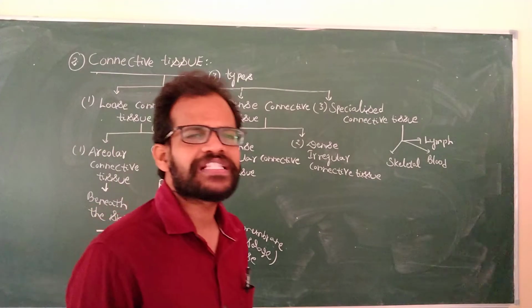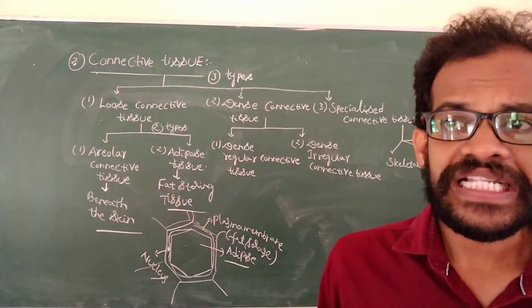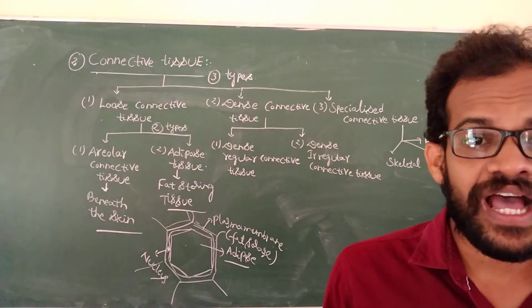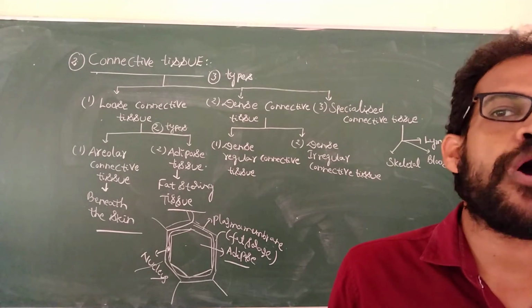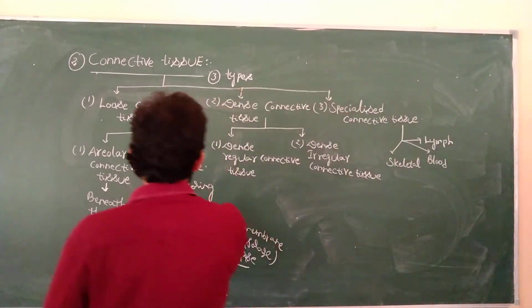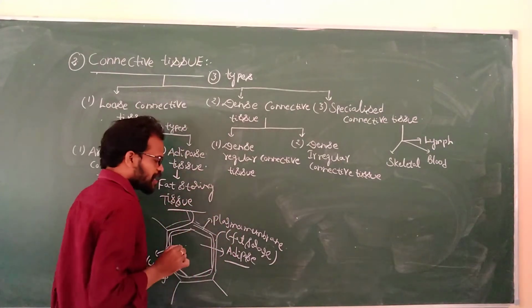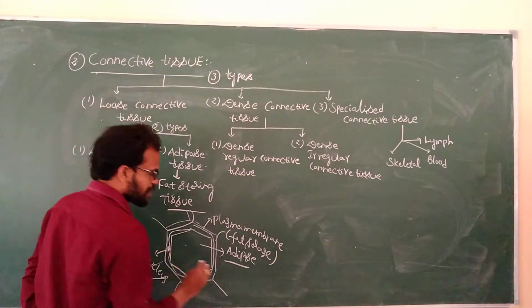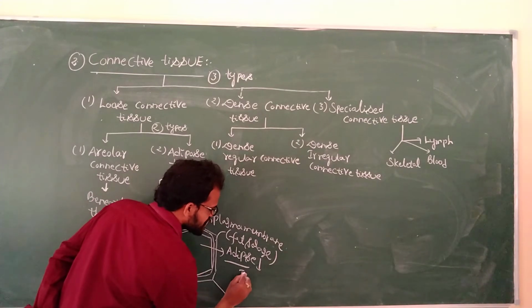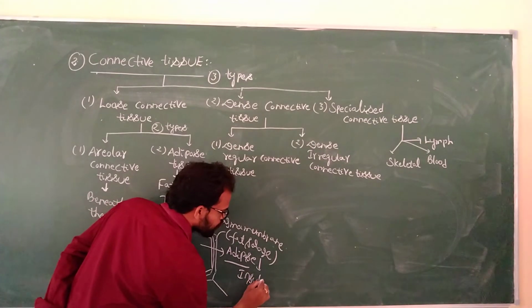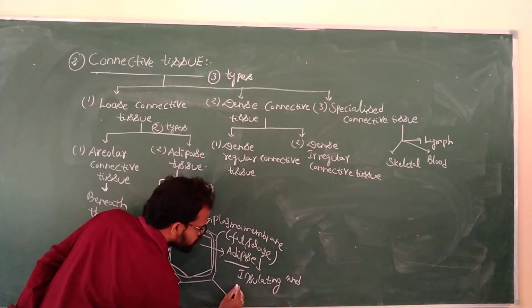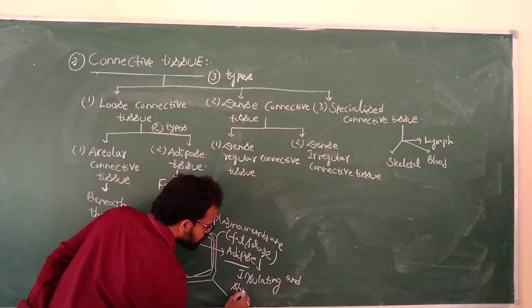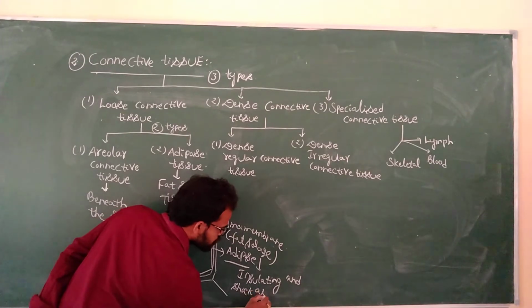What is the function of the fat storing tissue? The fat is helpful for insulating. What is the function of the adipose tissue? It acts as an insulator and a shock absorber.